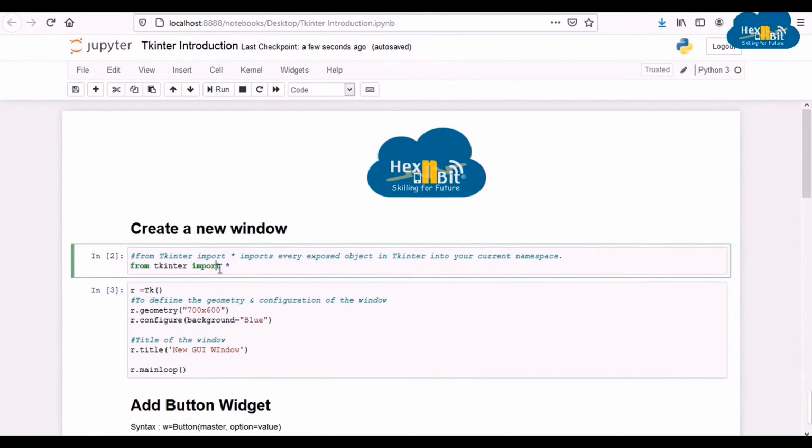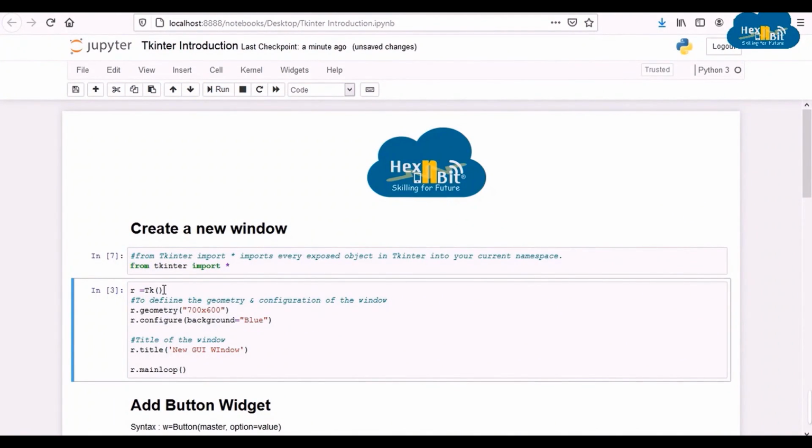Let us create a Tkinter object instance and call it R. Let us define the size of the window using this statement. We can define the background color of the window. Currently, we are defining the background to be blue in color.